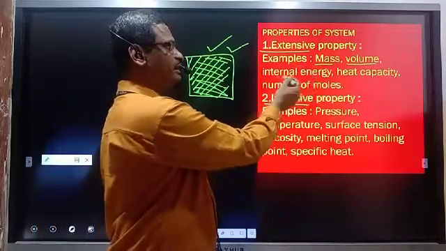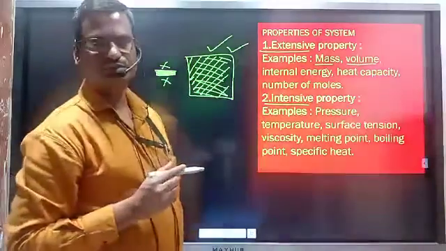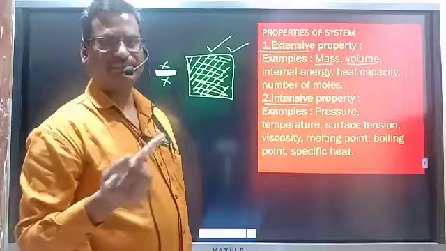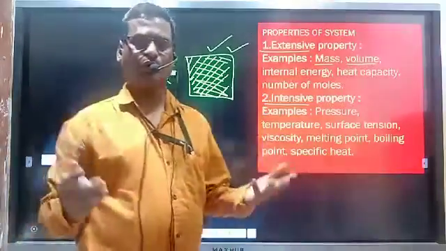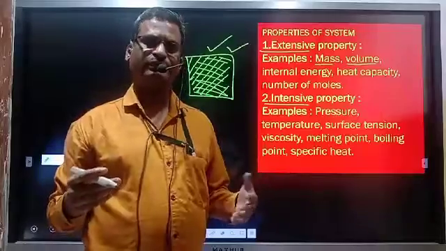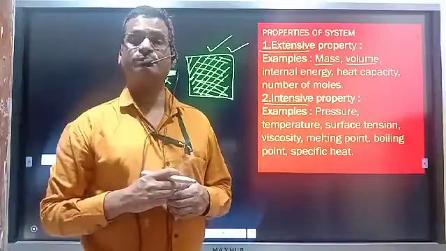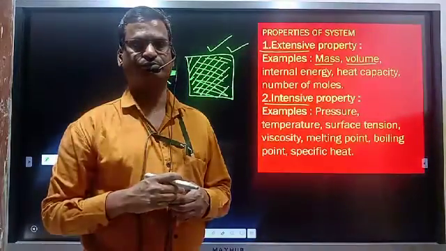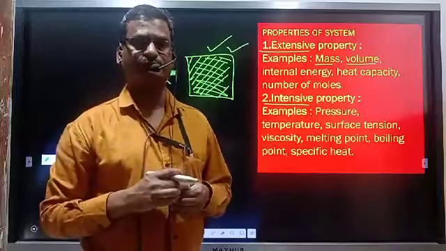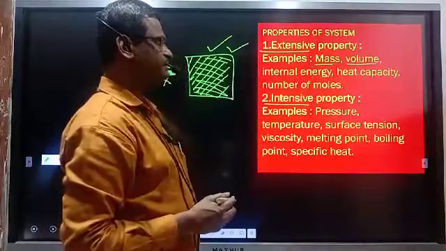Some more examples are internal energy, heat capacity, number of moles. Energy also depends on the amount of matter present in the system. More volume, more mass means more energy is there. The more the mass, the more energy is present in that system that can do more work. So these are some examples of extensive properties.